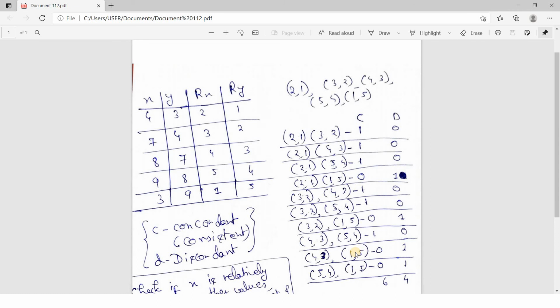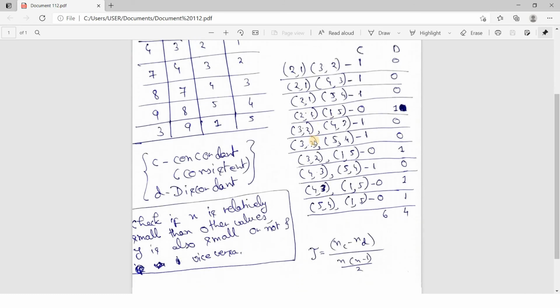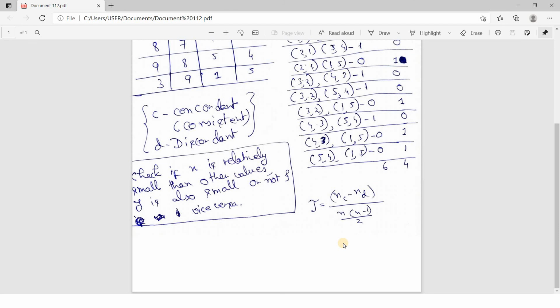And what is the formula to get that? Just recall your permutation combination concept. With N data points, how many possible pairs in 2 places do we need to arrange? Like here, see 4 3, 7 4, 8 7, 9 8, 3 9, total 5 such pairs. Now there are 2 places because we are pairing. Now how many possible combinations are there? N into N minus 1 by 2, right?